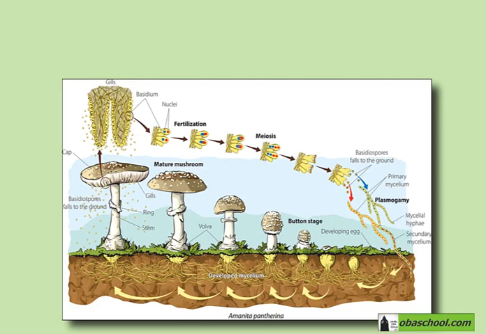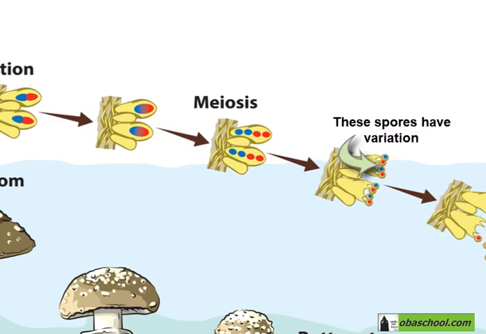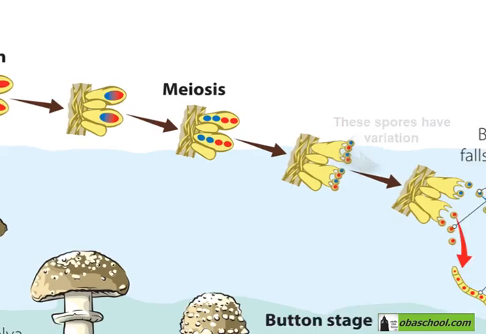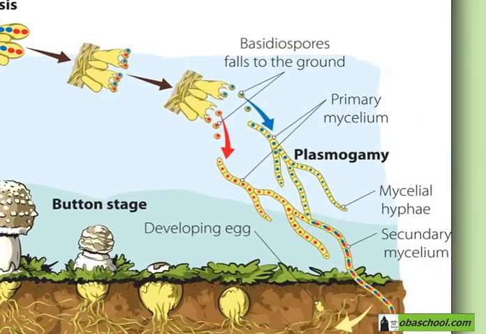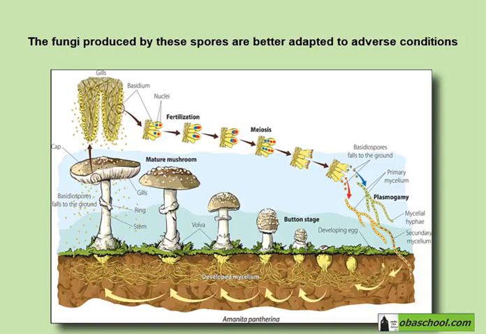The chromosomes of the new hyphae are different from the original hyphae, different from the parent hyphae that fused together to make the diploid that underwent meiosis. And this is the variation that we talked about in sexual reproduction. Some spores may produce fungi that are better adapted to survive the adverse conditions, and this is why sexual reproduction in fungi happens when the conditions are unfavorable.